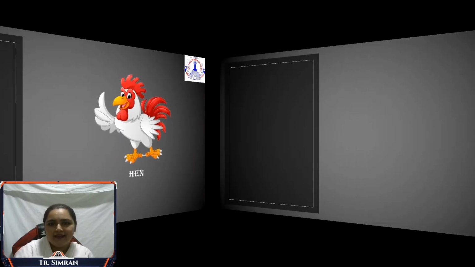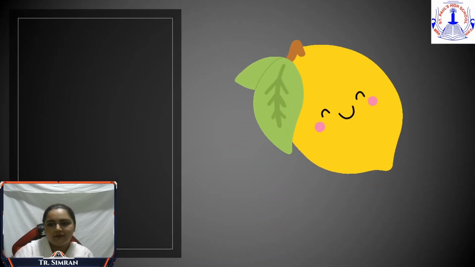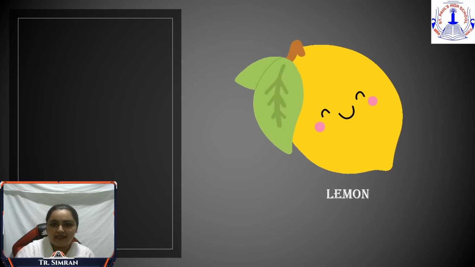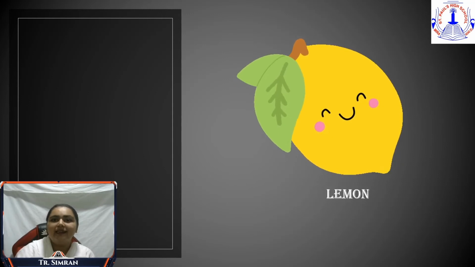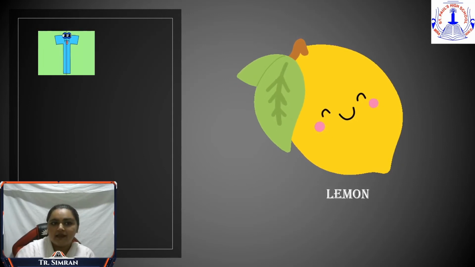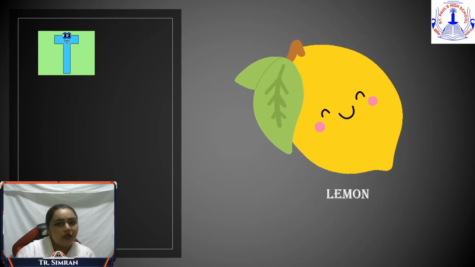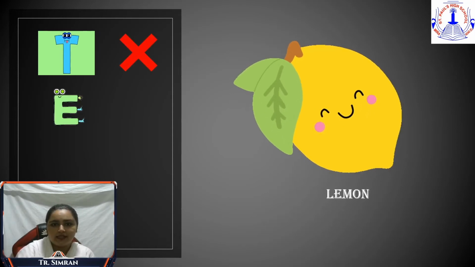Now, another image. What is this cute little thing over here, children? It's a lemon. Yes. Lemon. Does it start with letter T? T, lemon? No, that's wrong.